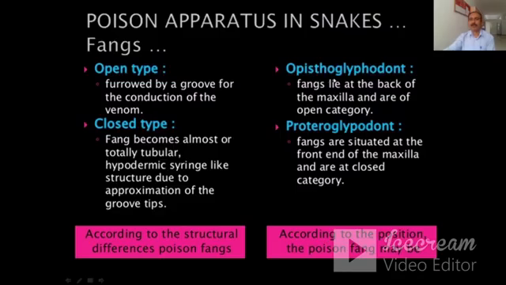In the second type, according to position, the poison fangs may be opistoglyphodont or proteroglyphodont. In opistoglyphodont, fangs lie at the back of the maxilla and are of the open category. And in proteroglyphodont, fangs are situated at the front end of the maxilla and are of the closed category.